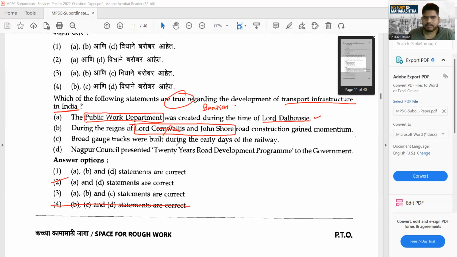What it says, broad gauge tracks were built during the early days of railway. It's obvious that the concept of broad gauge would not have come first; actually a simple concept would have come first. It was narrow gauge, but when you look at this particular thing, you understand that this might be a wrong statement. So C is wrong. If you know C is wrong, you can cut this particular part. Again, these two get cut, and C and D both have it, so what remains is the B part, again the same. Simple thing. Cornwallis was not the person. John Shore and Cornwallis were not the persons responsible for the road formation. It was Bentinck. And if you go with this simple logic, you will get the answer too. Very simple question, very simple answer.